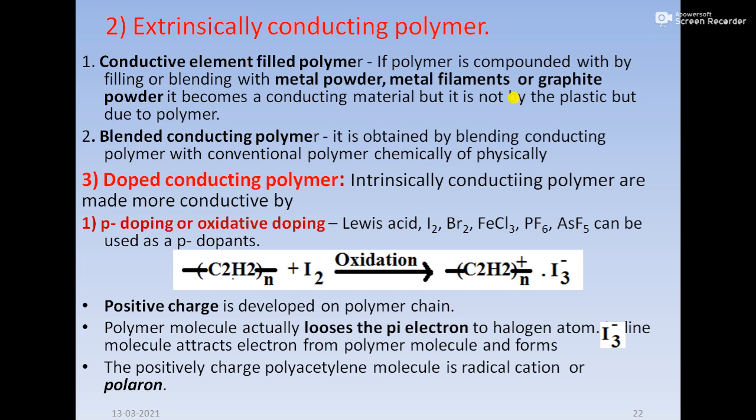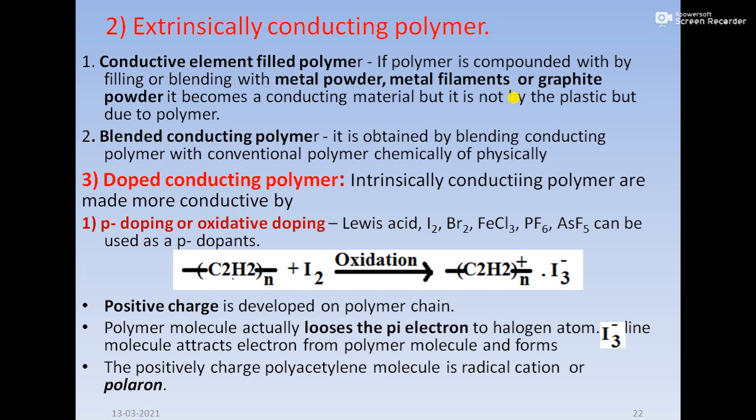Then next is doped conducting polymer. That means the conductivity of intrinsically conducting polymers is very low, so we make the intrinsically conducting polymer more conductive by either p-doping or n-doping.